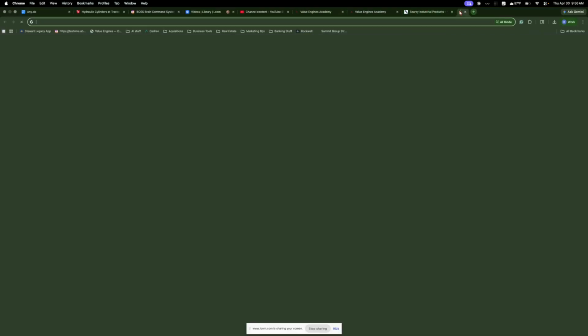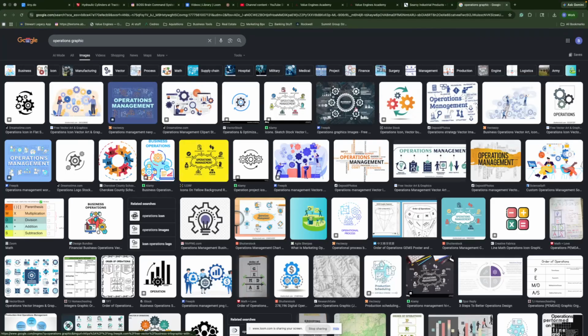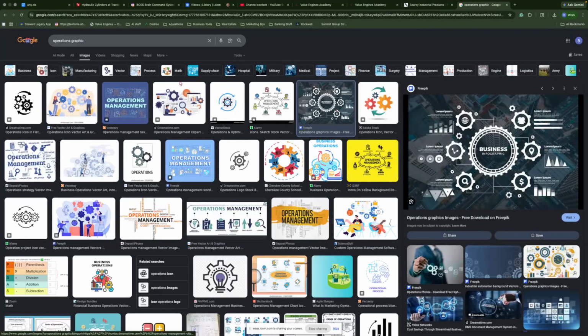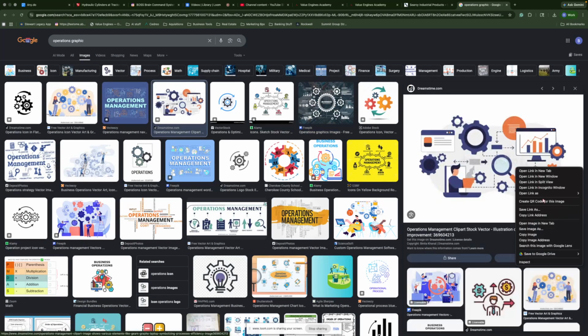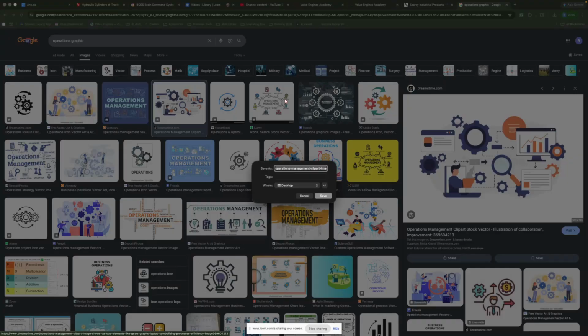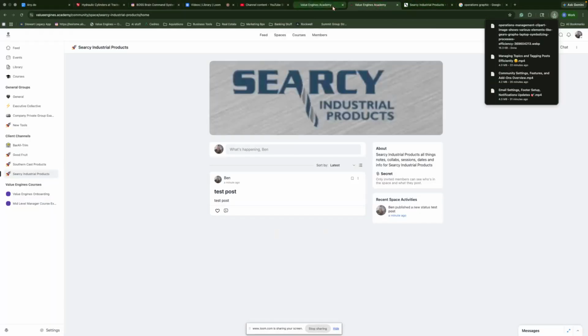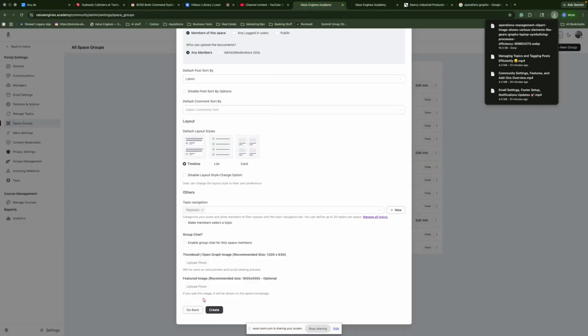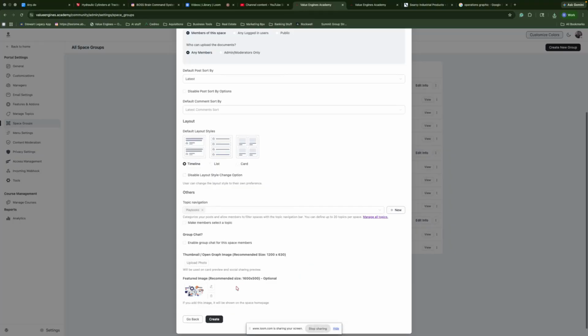Let's create a quick graphic. Let's see, operations graphic, just for fun. Images. Let's grab this one. No, let's grab this one. This looks okay. I know it's not going to look cool. I'm going to save image as. I'm going to throw this down there on desktop real quick. Again, you can grab whatever you want. I'm going to go in here. I'm going to upload a photo. Grab that. Boom.